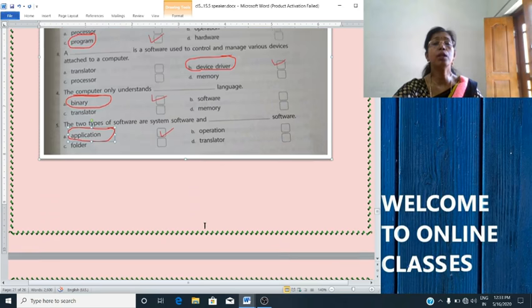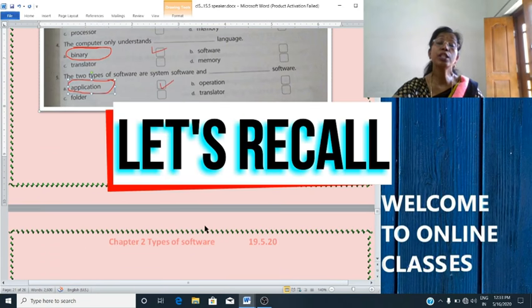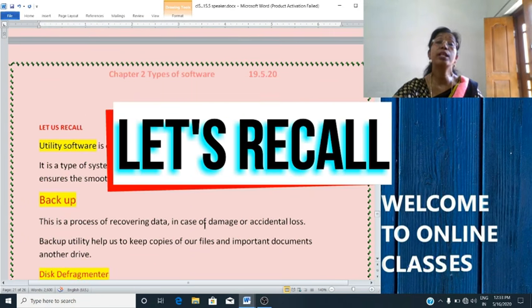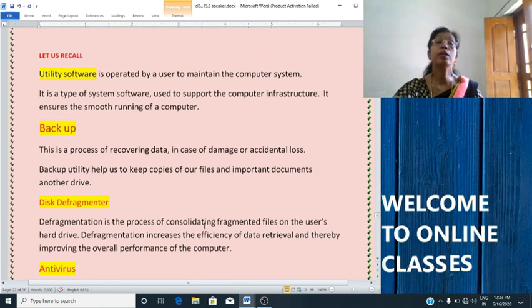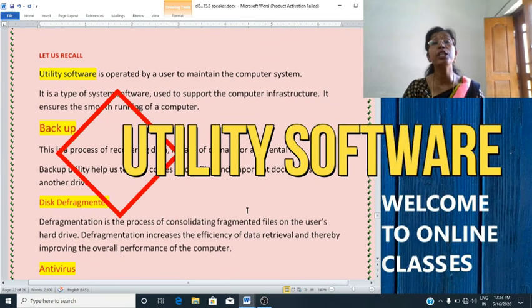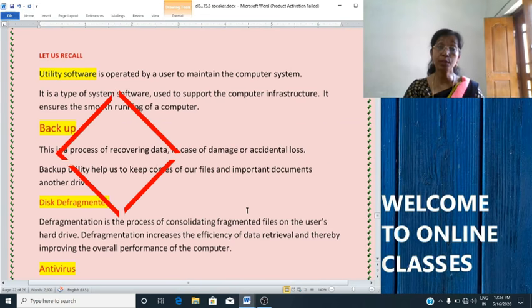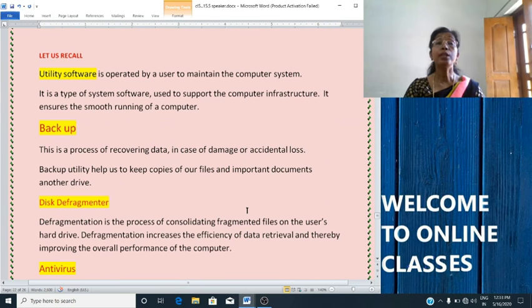Okay, now let's just revise what we have studied today. Today we started with the utility software. What is utility software? Utility software helps the user to maintain the efficiency of a computer.